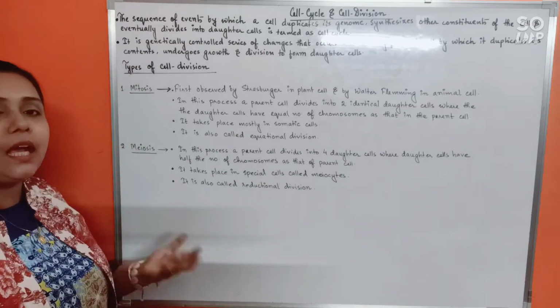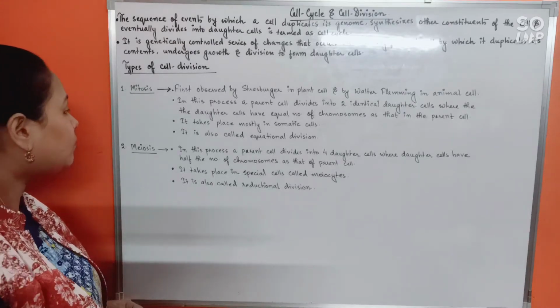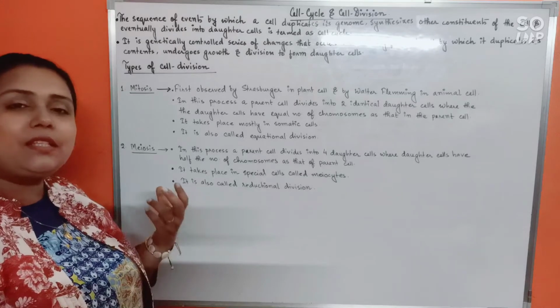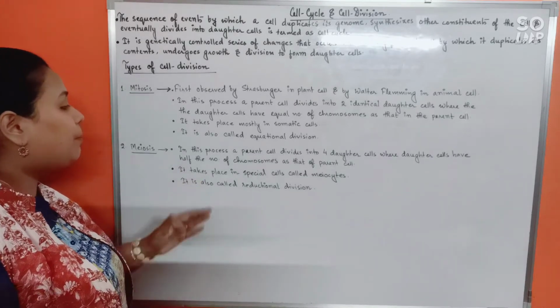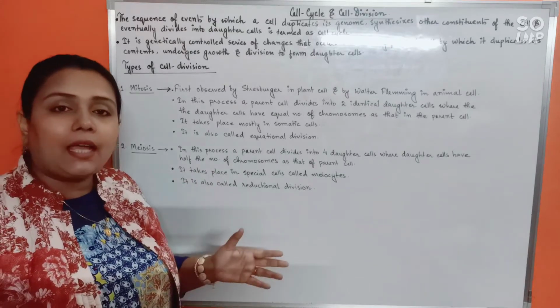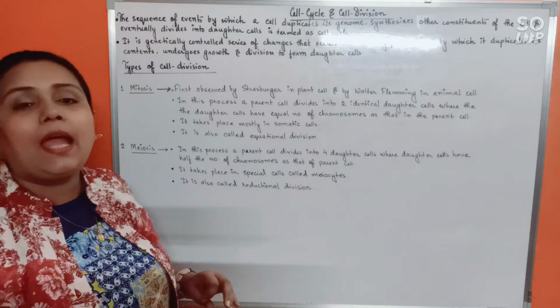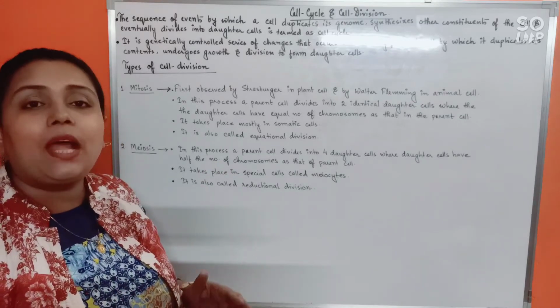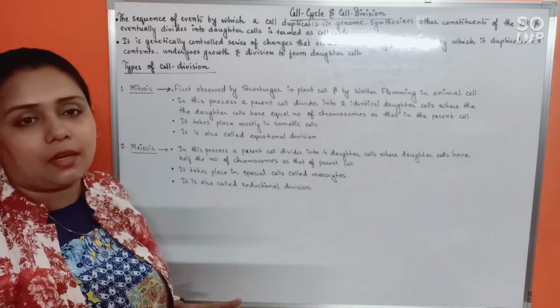Next, another type of process that we'll see in this chapter would be meiosis. Meiosis has a very significant difference from mitosis. See, in this process, a parent cell will divide into not two, rather four daughter cells. And all the daughter cells will have half the number of chromosomes as present in the parental cell.